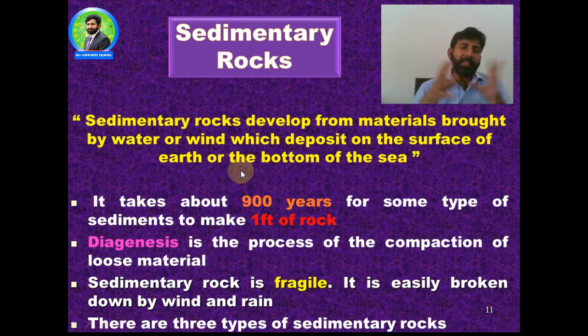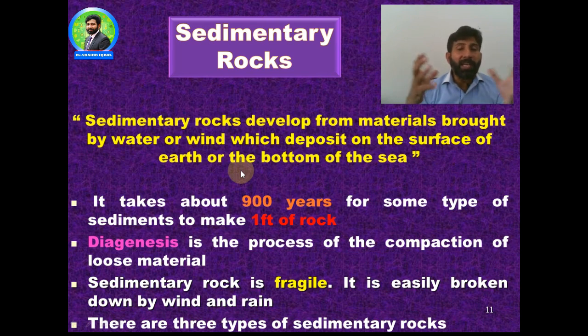Another category of rocks, which is very important from a biological point of view, and which zoologists extensively study, is called the sedimentary rocks. Sedimentary rocks develop from material brought by water or wind, which is deposited on the surface of the earth or the bottom of the sea. Rocks formed in this way are termed sedimentary rocks. The sedimentary rocks take much time to form. Suppose that it takes about 900 years for some type of rock to make just 1 foot.